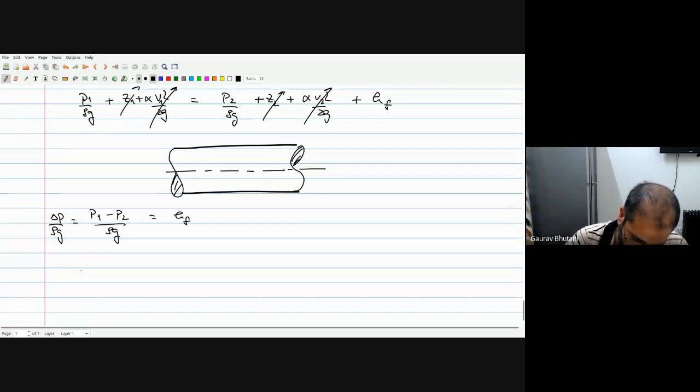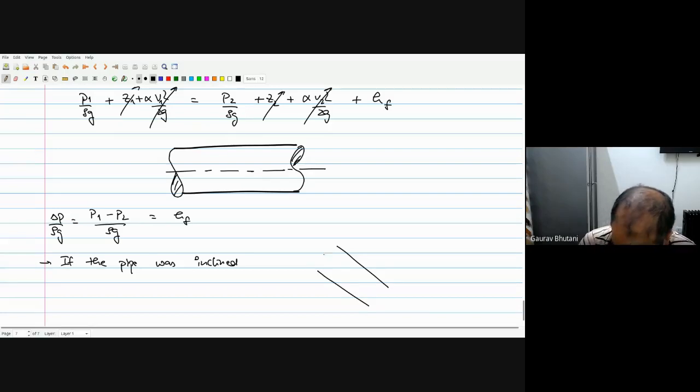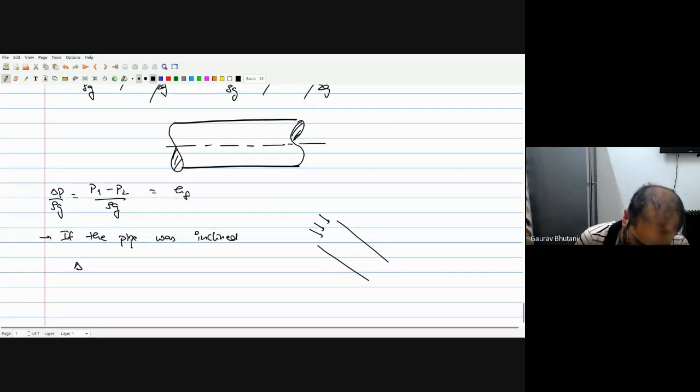Now, if the pipe was inclined in such a way that the flow was happening from top to bottom, then you'll also have the potential energy term. So on the left hand side, you have delta P by rho g plus delta Z, and that will be equal to the friction losses.